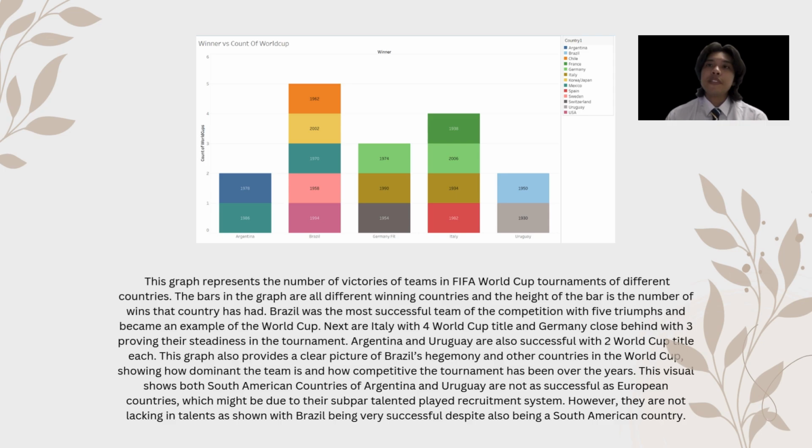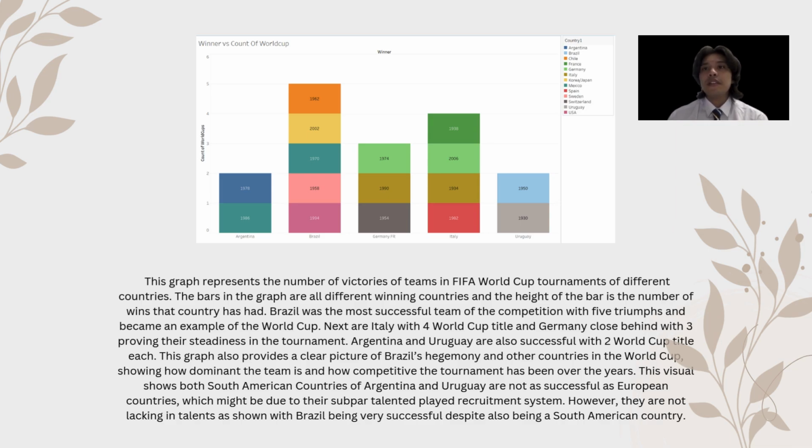This graph represents the number of victories of teams in FIFA World Cup tournaments of different countries. The bars in the graph are all different winning countries, and the height of the bar is the number of wins that country has had. Brazil was the most successful team of the competition with 5 triumphs and became an example of the World Cup. Next are Italy with 4 World Cup titles and Germany close behind with 3, showing their steadiness in the tournament.